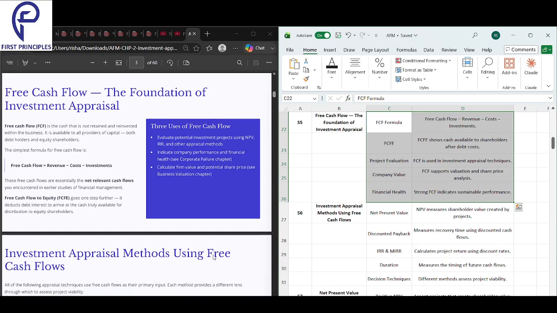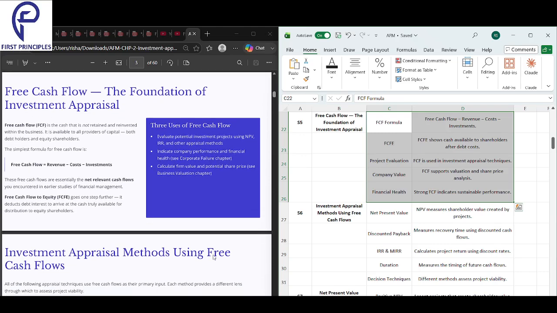Okay. Now we are seeing how free cash flow is used in investment appraisal. So looking into the slide 5 over here, how is free cash flow used in investment appraisal?